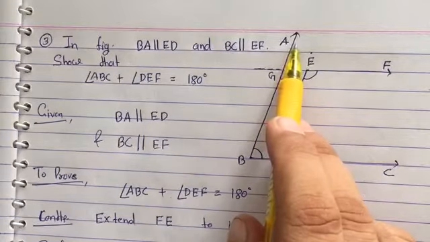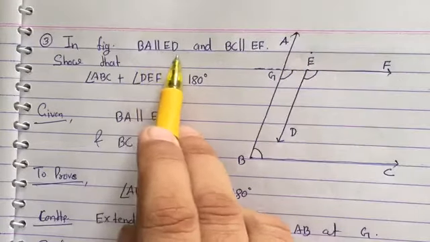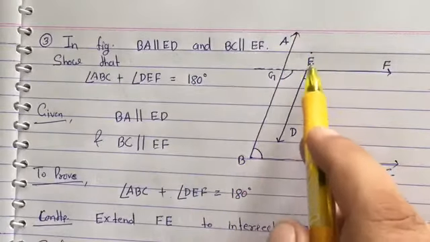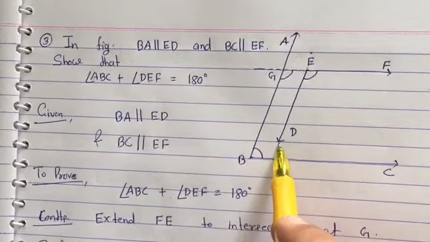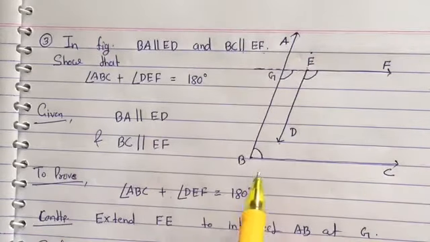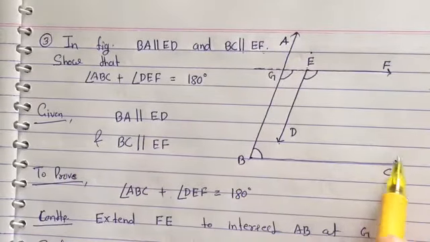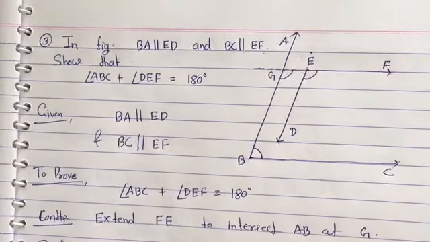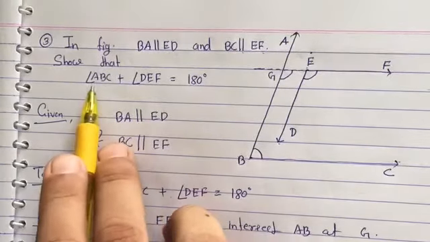Angle BA parallel ED, this is BA and this is parallel to ED. First thing, BC parallel EF, this is BC and this is parallel to EF. Okay, second thing. And third thing, we have to prove angle ABC.